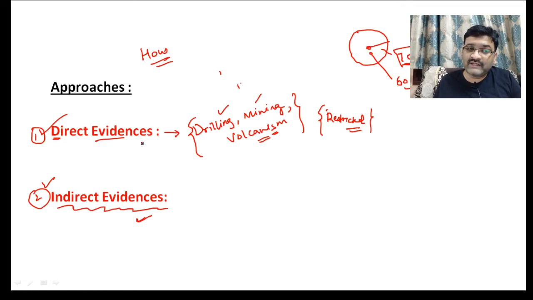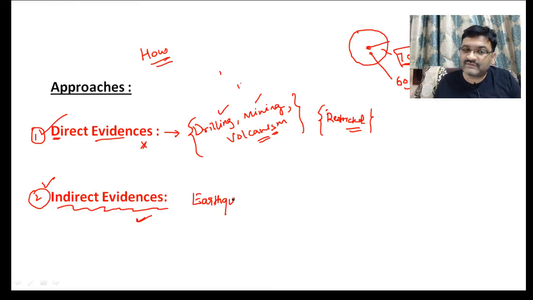So why are direct evidences not very applicable in the study of the interior of the earth? We can definitely use them, but they cannot provide us an idea about the entire interior of the earth, because they are restricted. They are only restricted to the upper superficial part of the earth. Therefore we have to rely on indirect evidences. Then what are these indirect evidences?